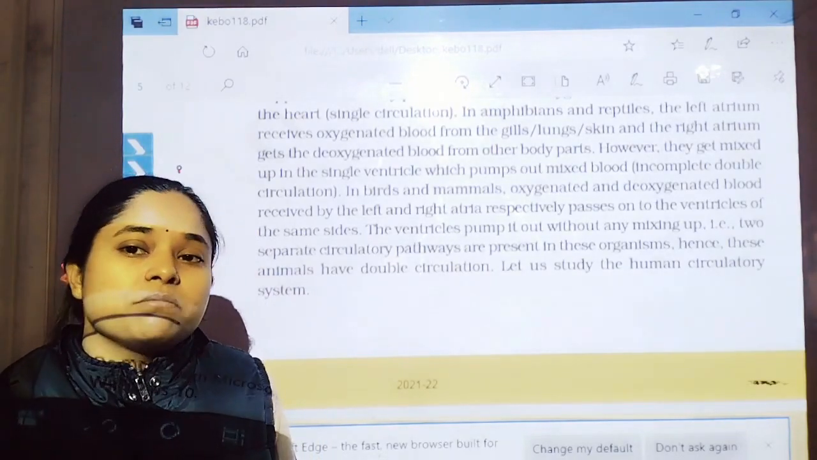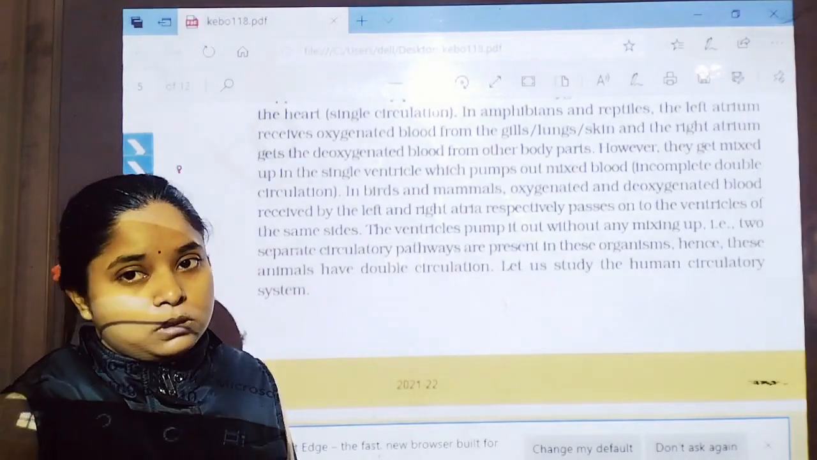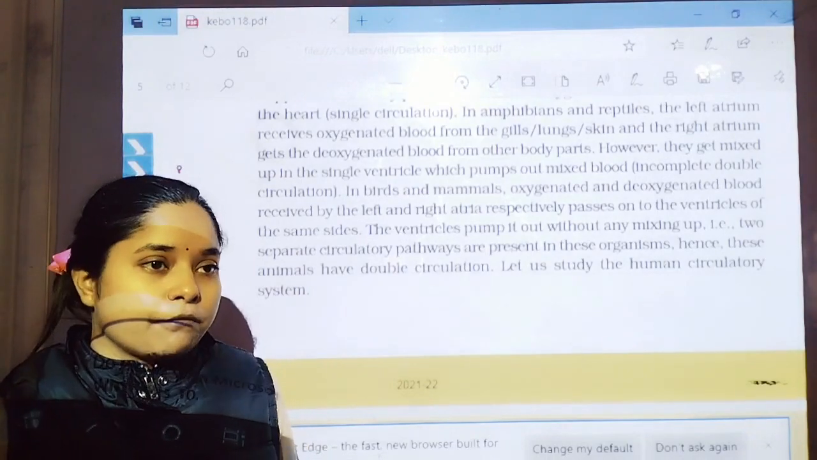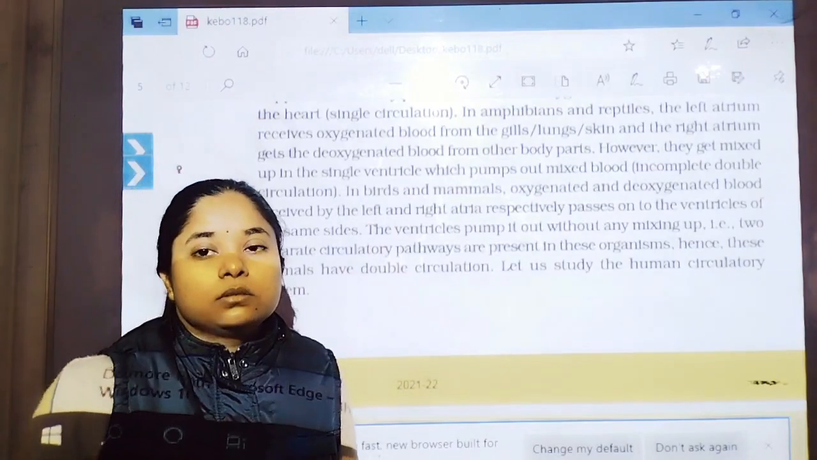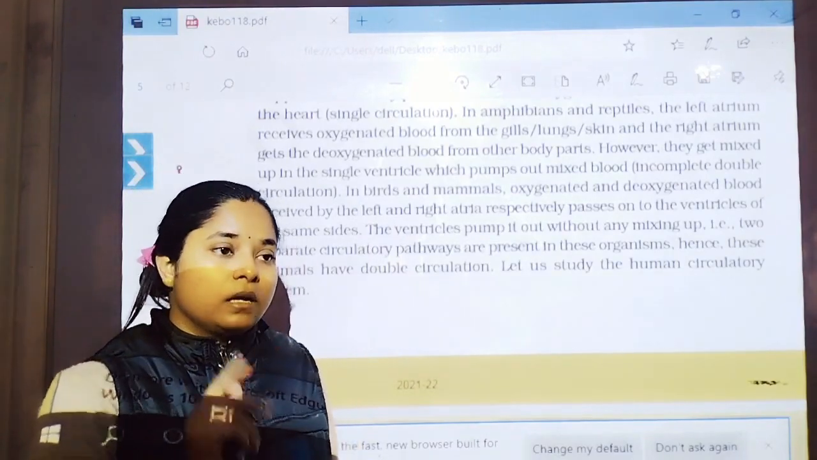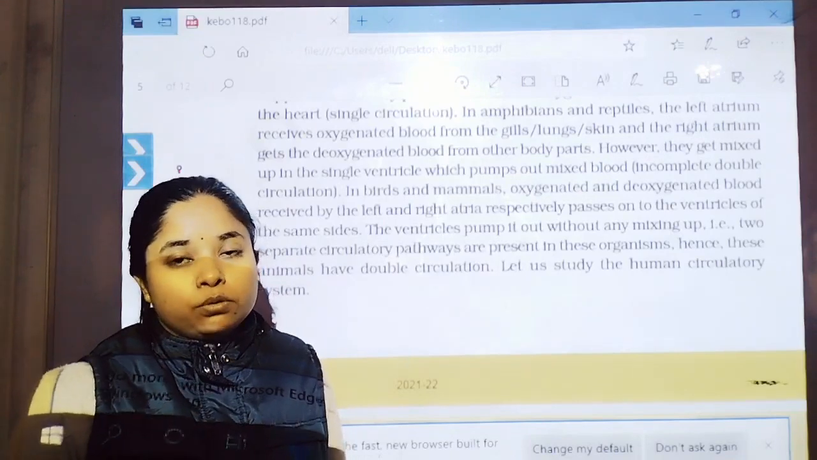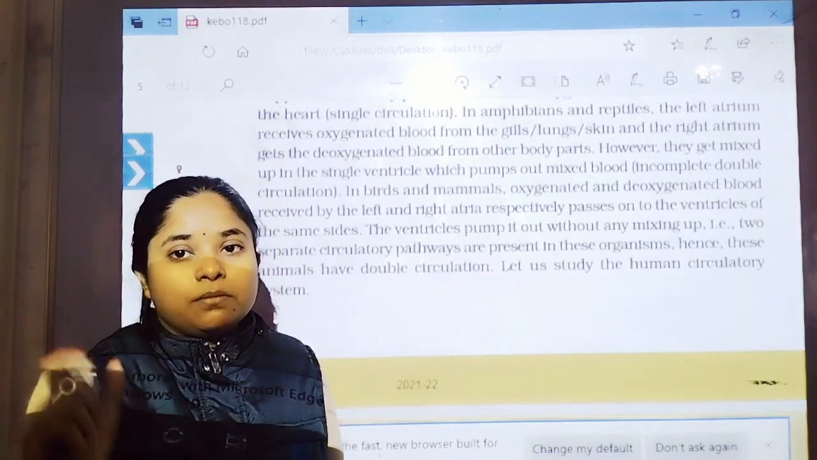In amphibians, mixed blood is transported. That's why it is known as incomplete double circulation, where a three-chambered heart is shown by amphibians and reptiles except crocodile. Another important thing is that impure or mixed blood is transported by the ventricle.